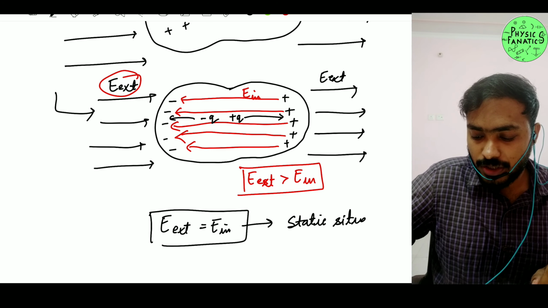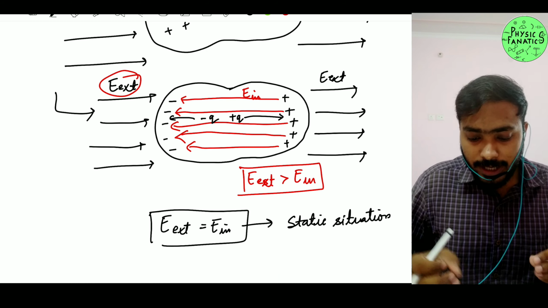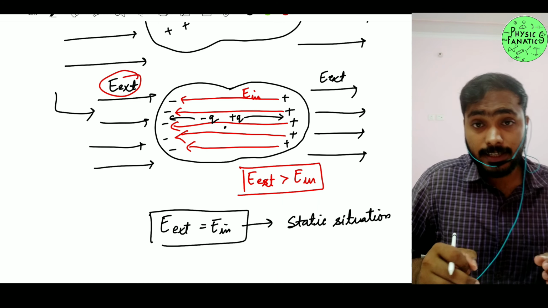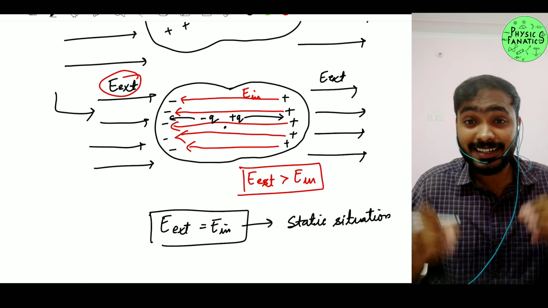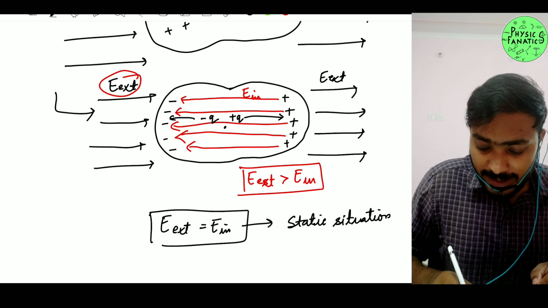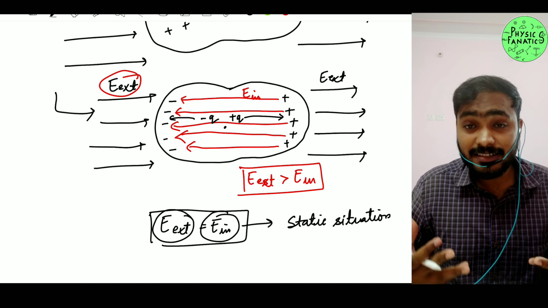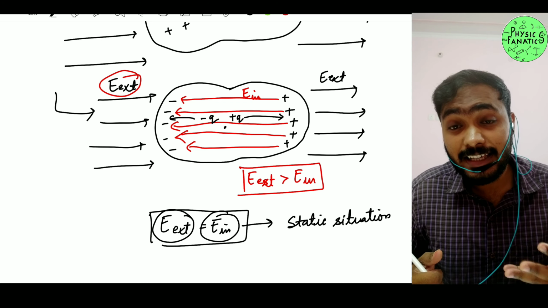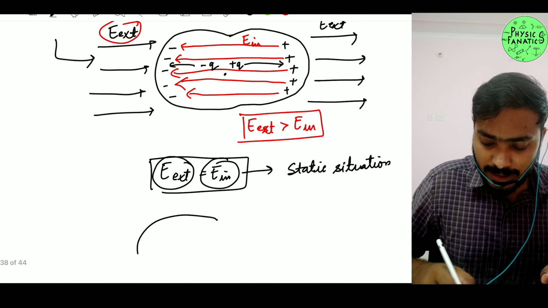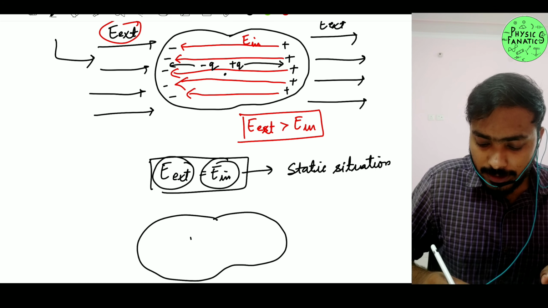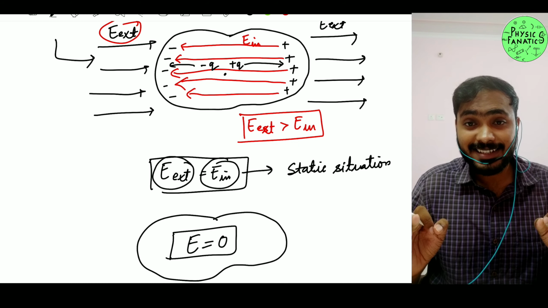Static situation, right? Why am I saying it is a static situation? Because now if you put any charge inside, that charge is not going to move because there is no electric field inside. E external has the same intensity as your E induced, so E external will cancel out with the E induced electric field. Because of that I can simply say this conductor has E equal to 0 inside. I hope you guys can understand, right?